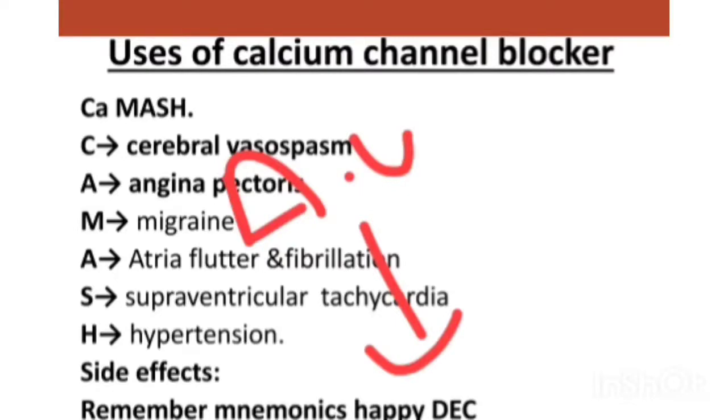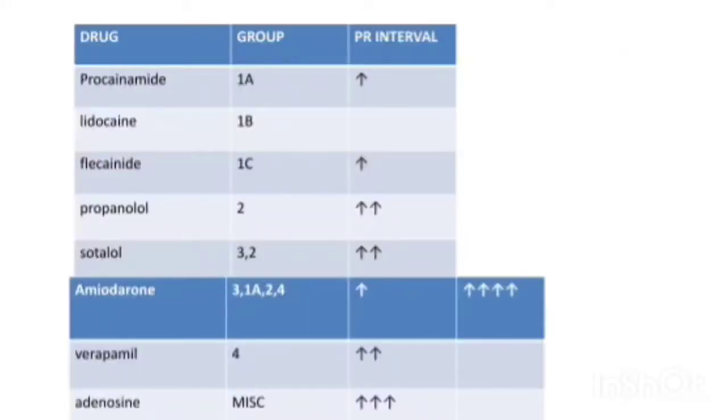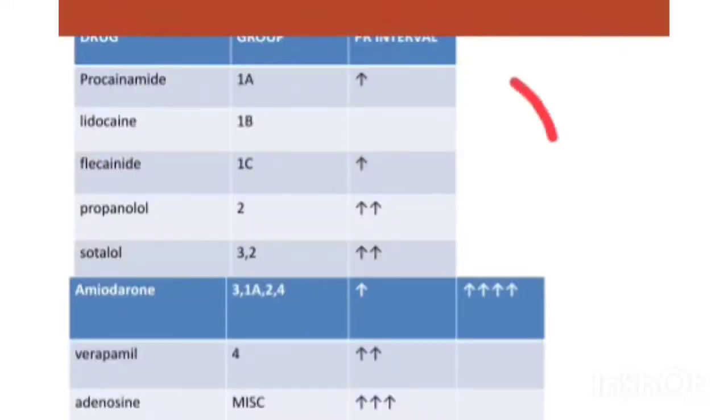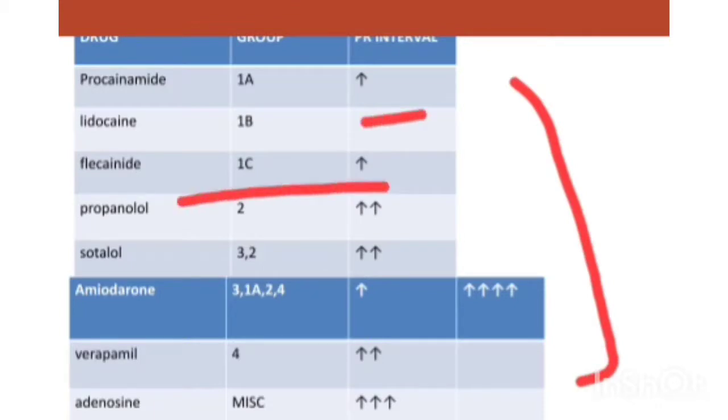By making mnemonics, you can remember everything, like amiodarone and like calcium channel blockers. In the end, if you have studied every drug, like procainamide, the PR interval, you can describe in which conditions the PR interval will be decreased and in which conditions the QT interval will be decreased.